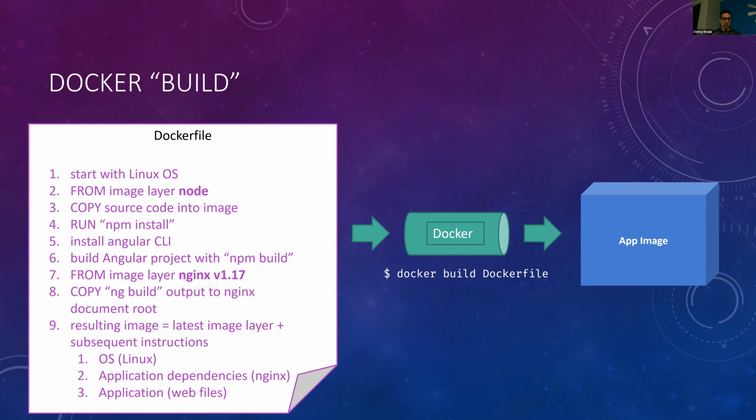The first thing is you start off with some kind of an operating system, and in our case, it's a Linux operating system. Then you tell the Dockerfile what you want to base your image layer on first, right? Ours started with Node. Node allowed us to take our project files and install them like a front-end project. Our front-end project, Angular, depends on Node. You have to have that installed if you want to run the Angular CLI compiler, or if you want to install your Node modules to support your project.